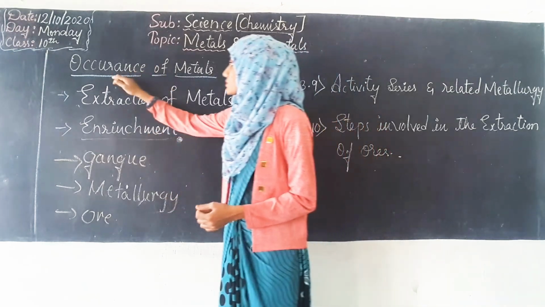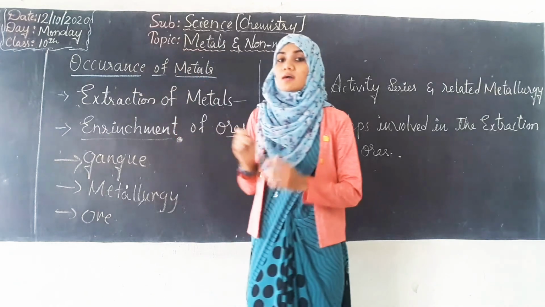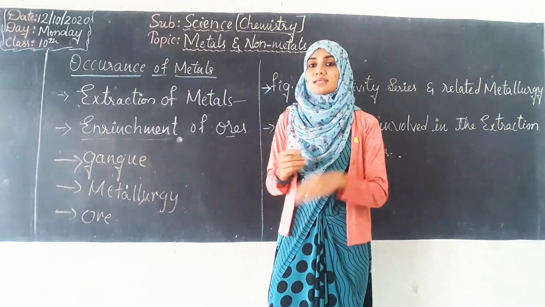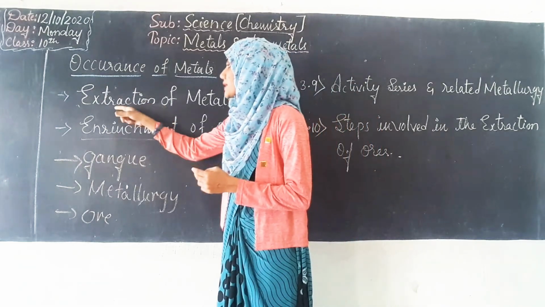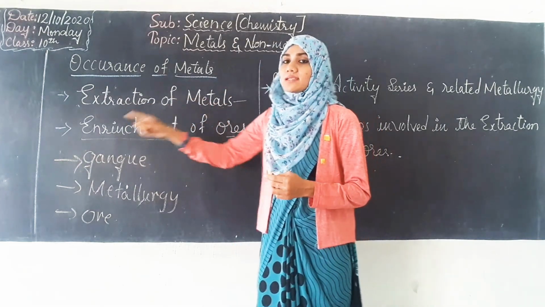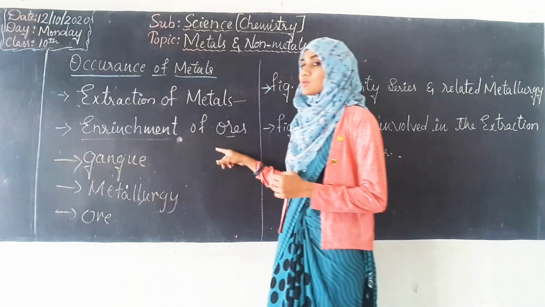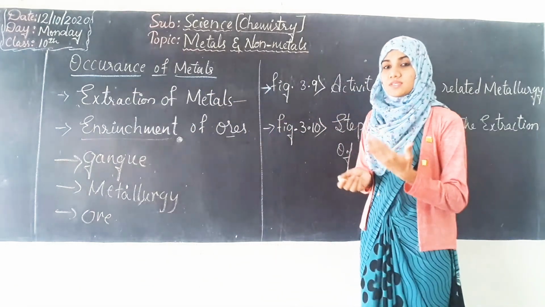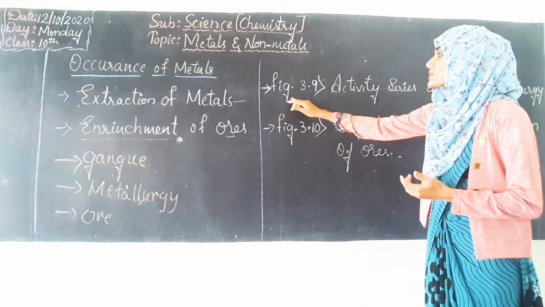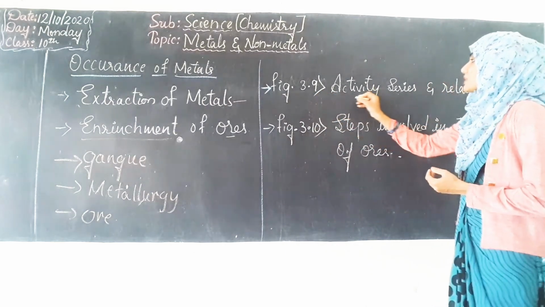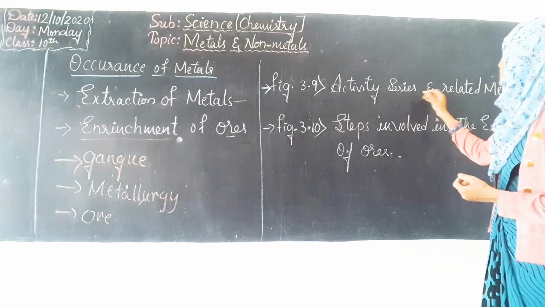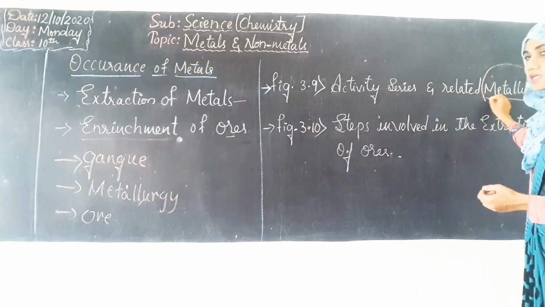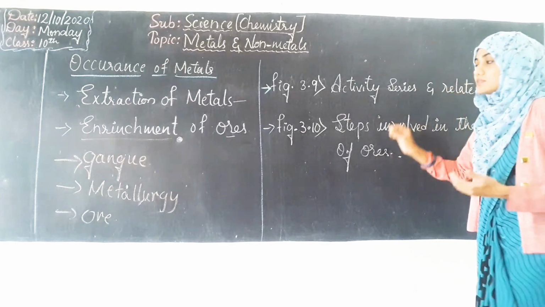To know the occurrence of metals, there are various processes and procedures. Of these, the starting two procedures are extraction of metals and enrichment of ores. The related flow chart or figure in your textbook is figure number 3.9, which involves the activity series and related metallurgy. What is meant by metallurgy? You will see in the upcoming slide.